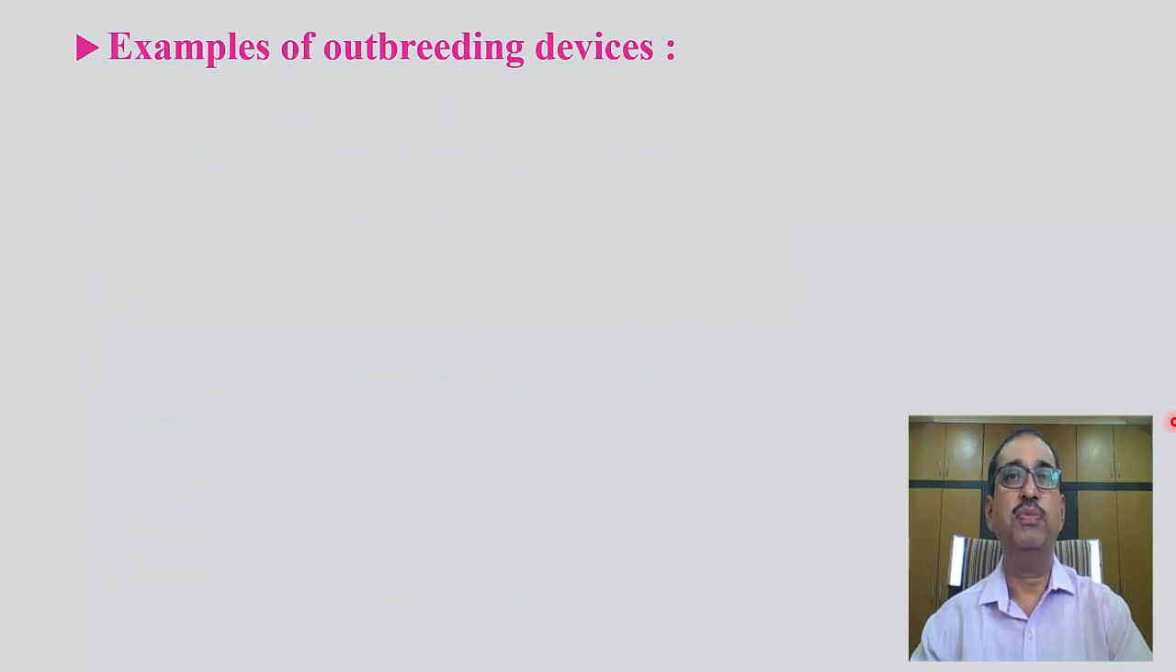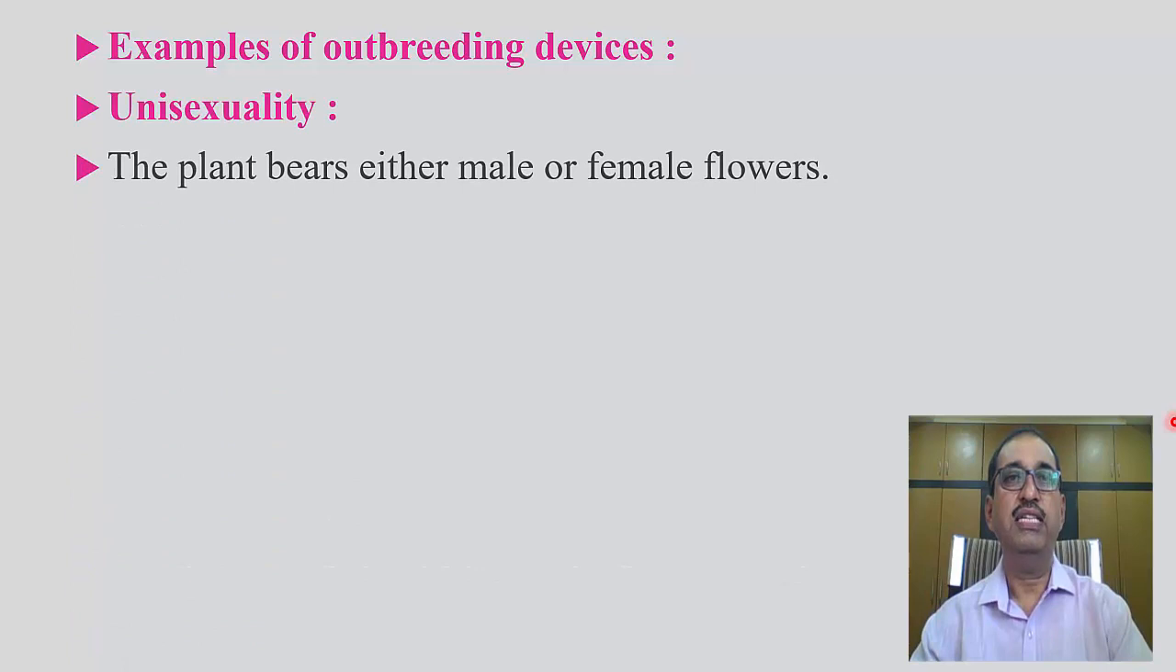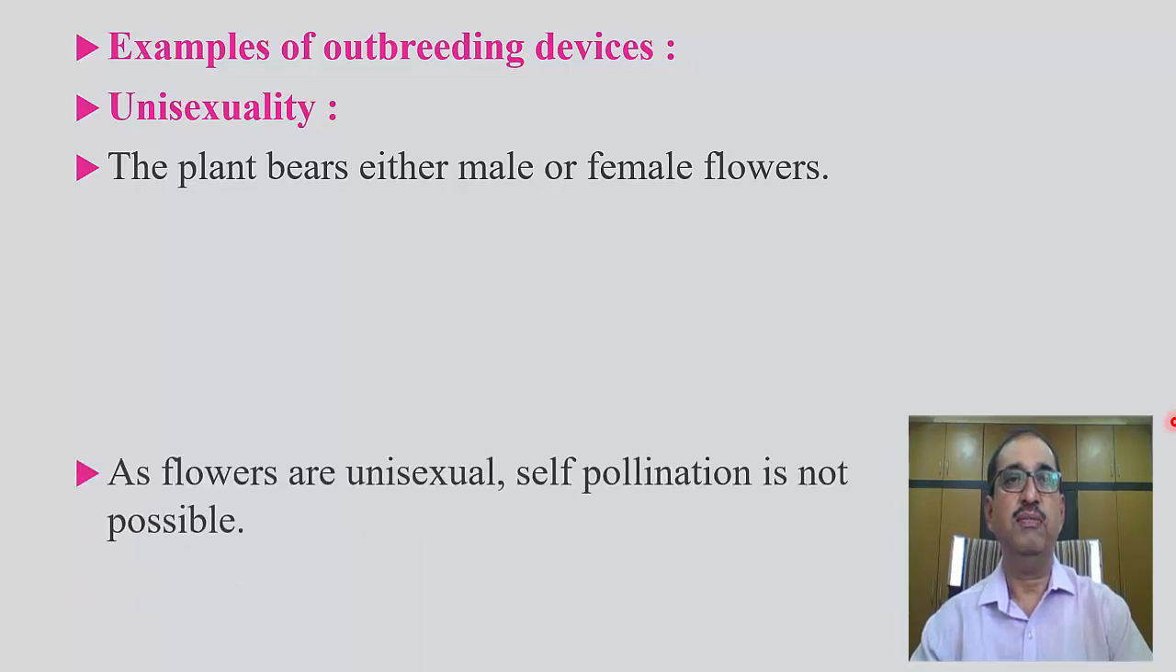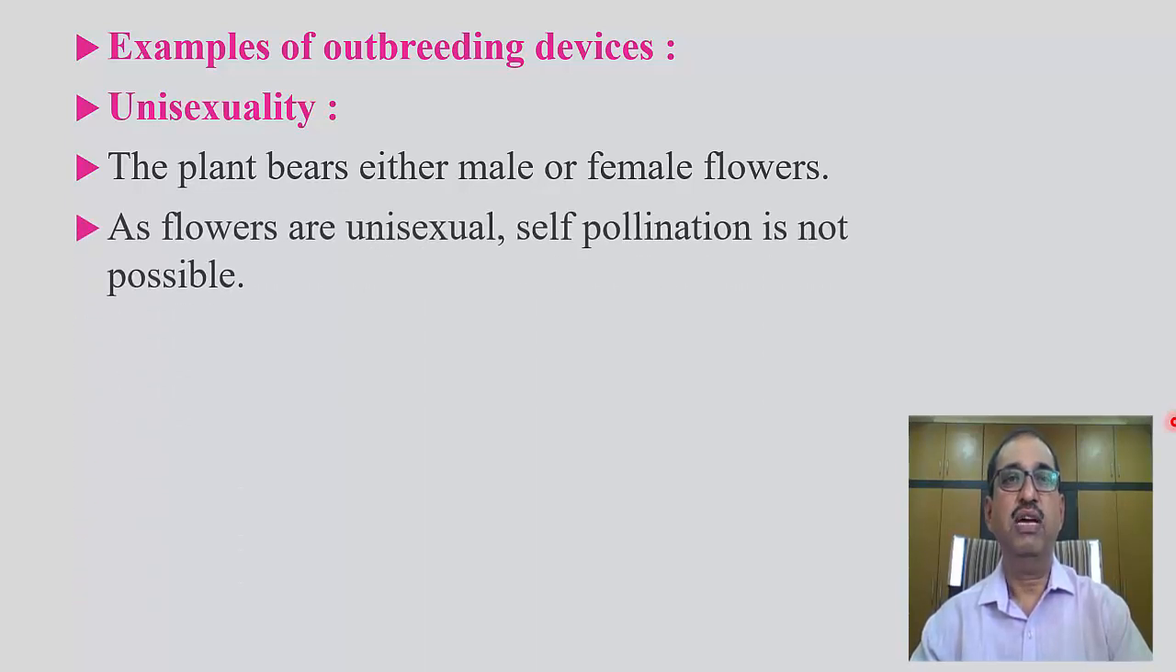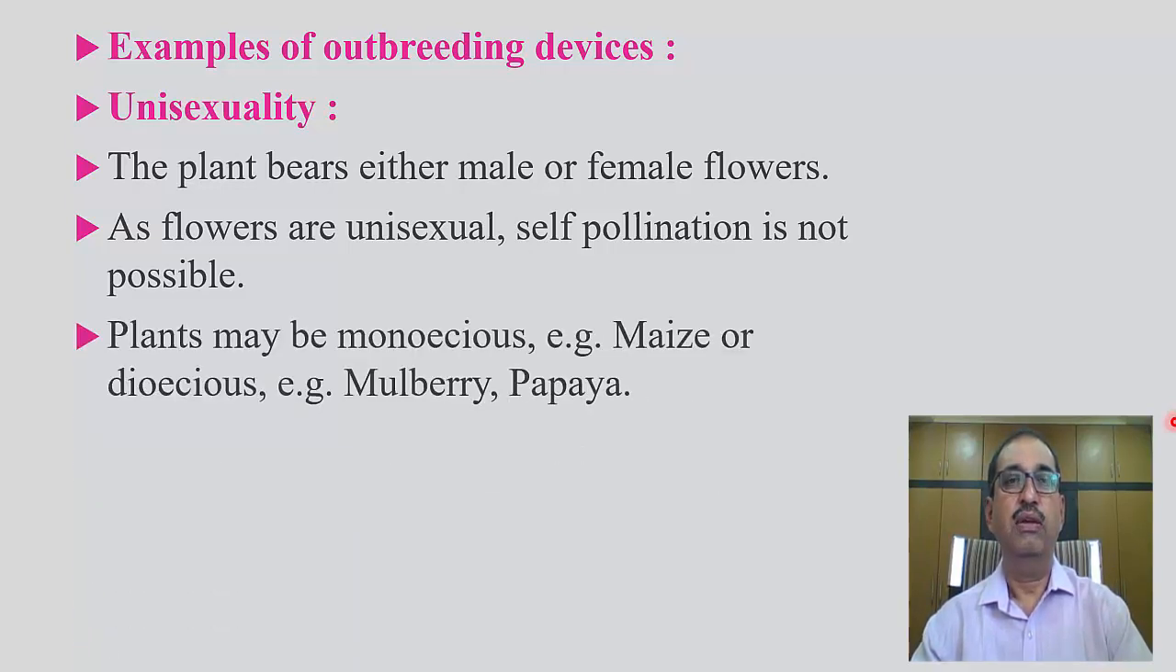Some examples of outbreeding devices: unisexuality. The plant bears either male or female flowers, which is called unisexuality. As flowers are unisexual, self-pollination is not possible and cross-pollination becomes compulsory. Plants may be monoecious, for example maize, or dioecious, like mulberry and papaya.